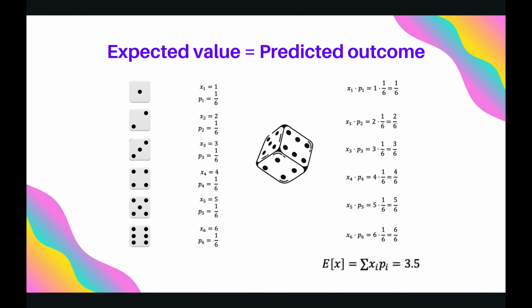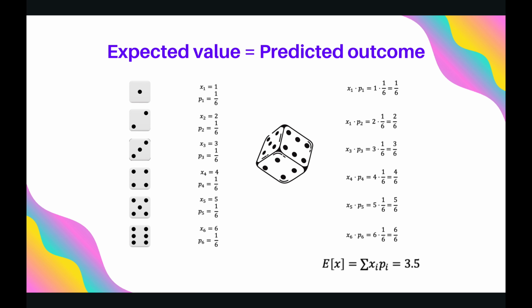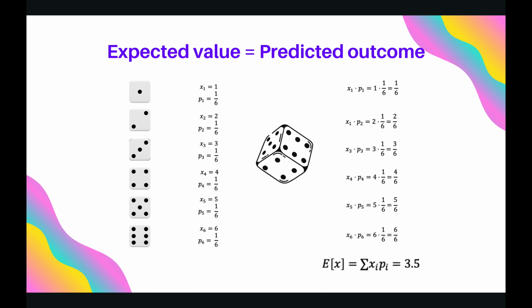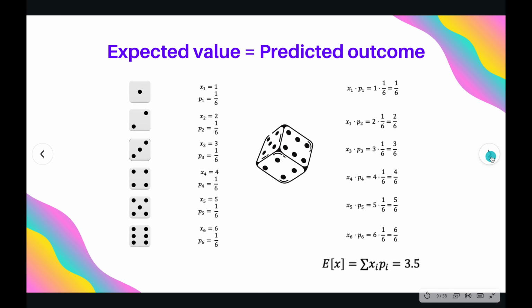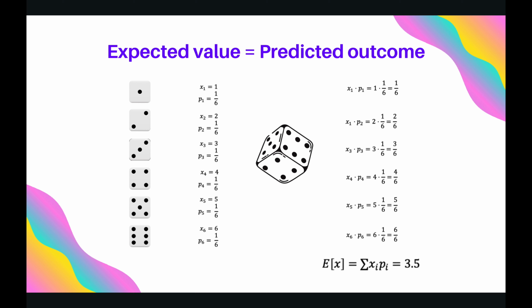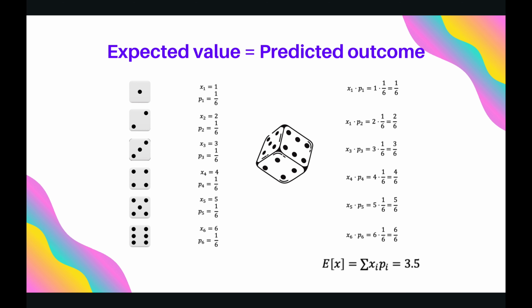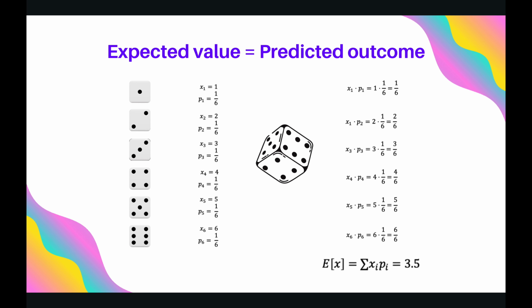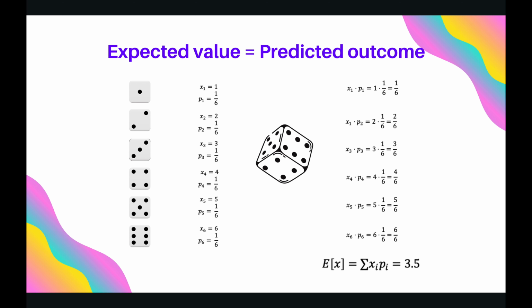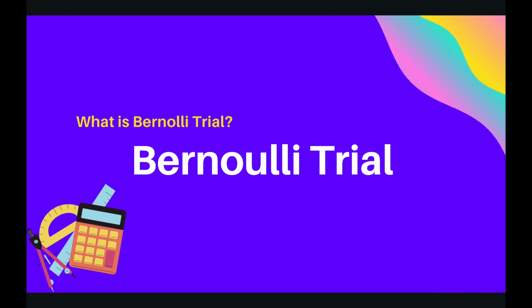The way we calculate the expected value of an event is the sum of each outcome times the probability of that outcome. Here is the detailed explanation for the expected value 3.5. First, we take x_i times p_i for each outcome. Then we sum them up and get E[X] equals 3.5.